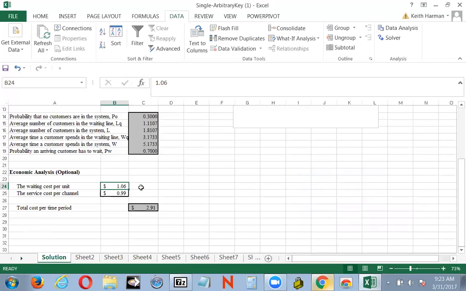Now, we reduced the waiting cost per unit by 10 cents, and the total cost per time period went down 8 cents. So here's the bang I got for my buck. I spent 10 cents to reduce the waiting cost, because I'm going to assume that the service cost is arbitrary. And so I spent 10 cents to reduce the waiting cost per unit, and I got an 8-cent reduction.